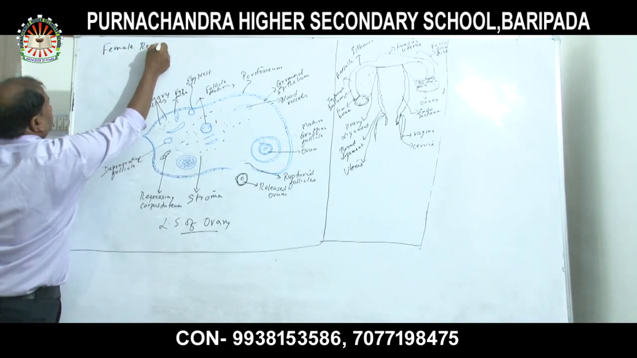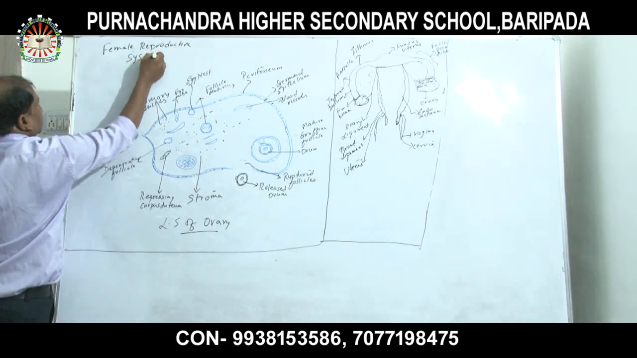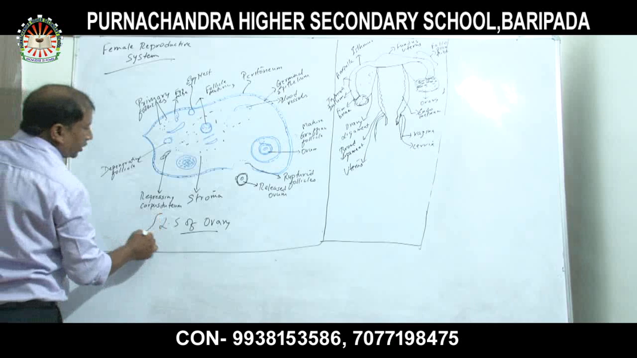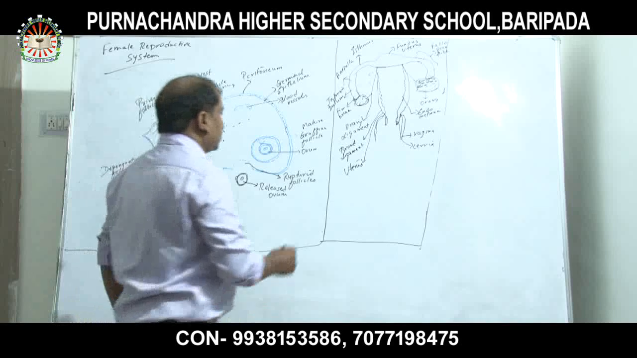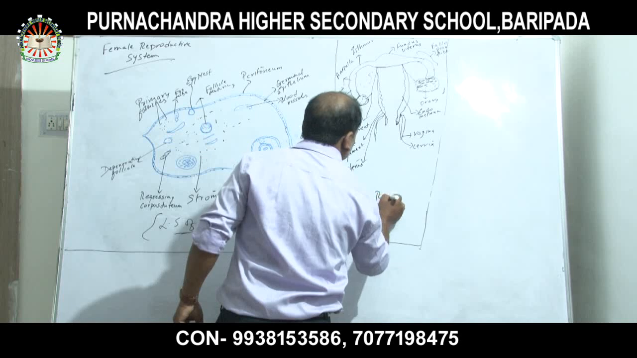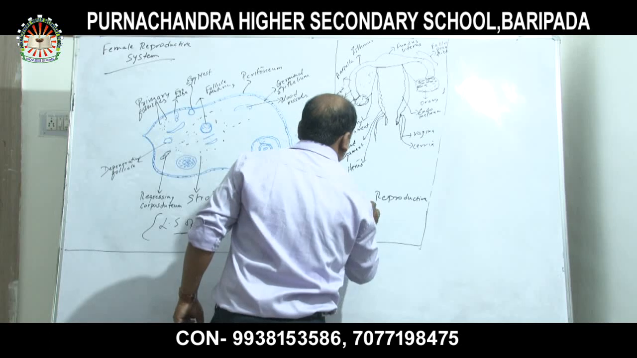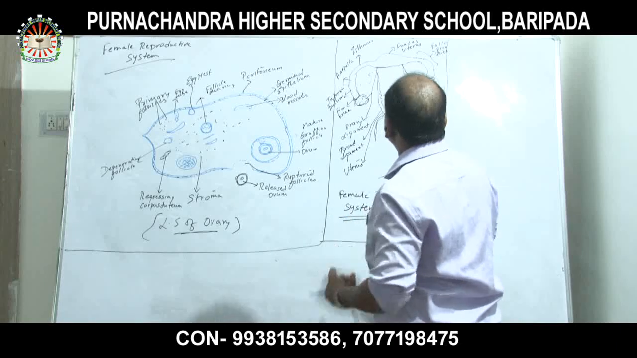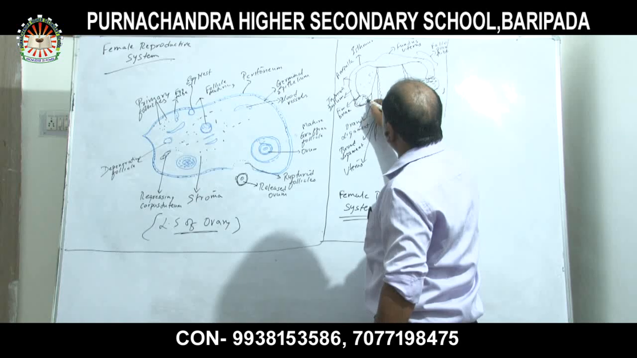Female reproductive system. Now, this is the longitudinal structure of an ovary, and this one, the structure of the female reproductive system. First we will start from here. This is the structure of the female reproductive parts. Now, this is the ovary.